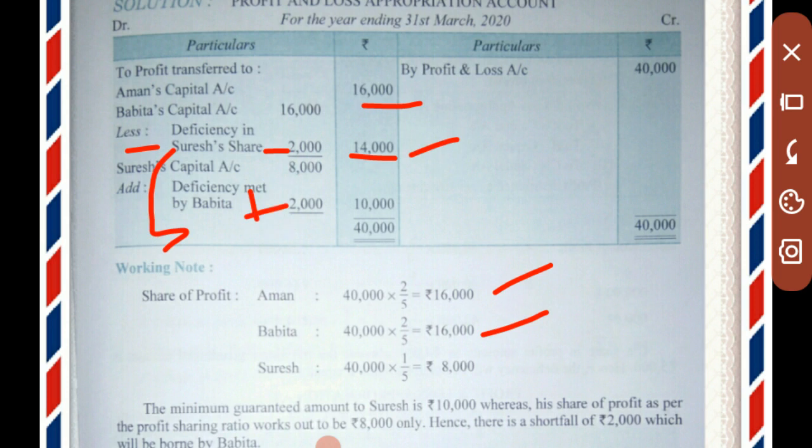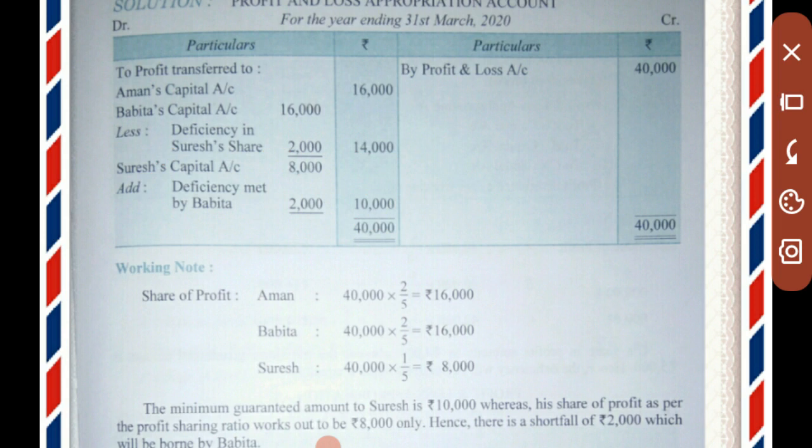So Suresh's profit, by adding these rupees 2,000, will come to 10,000. Finally he will get rupees 10,000 by deducting rupees 2,000 from Babita, and that deficiency of rupees 2,000 will be added to Suresh's profit. In this way this question will be solved.